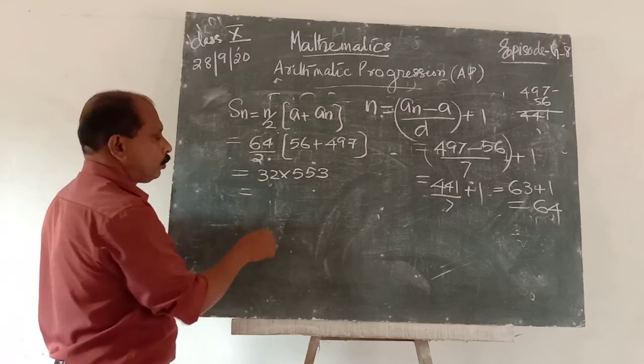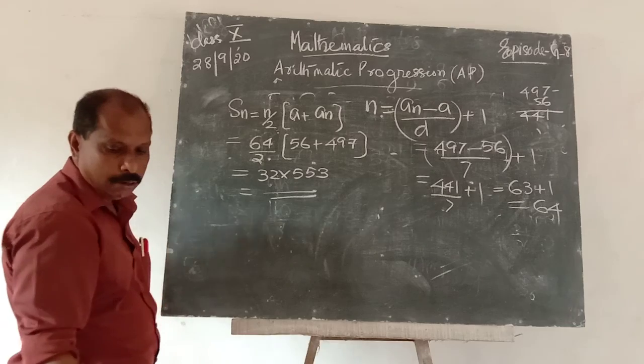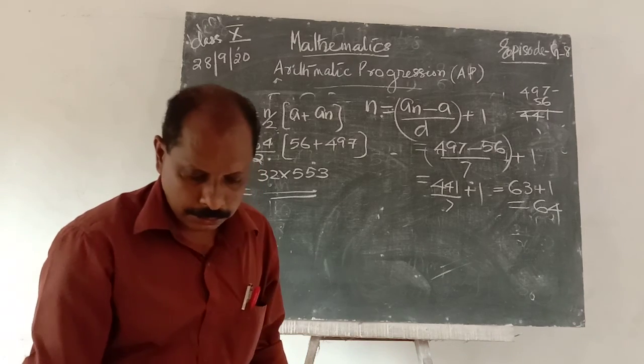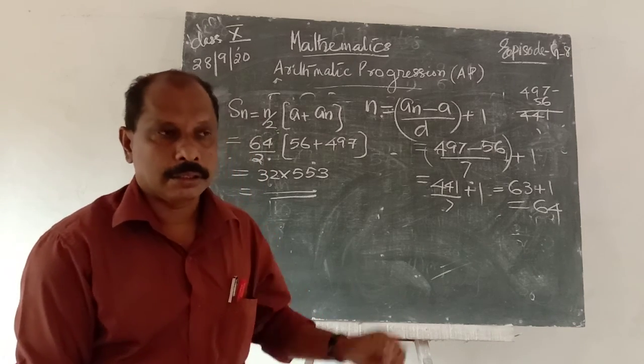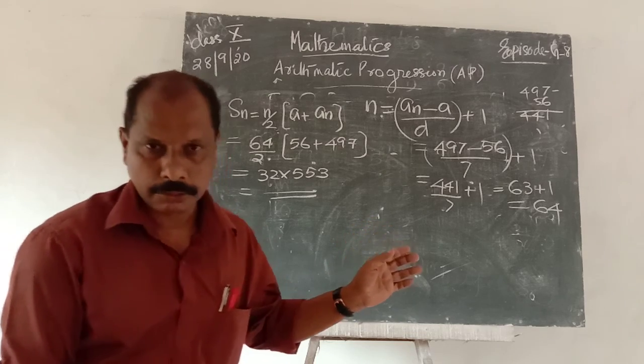The multiplication of these two gives the sum of all terms of that arithmetic progression. Okay.